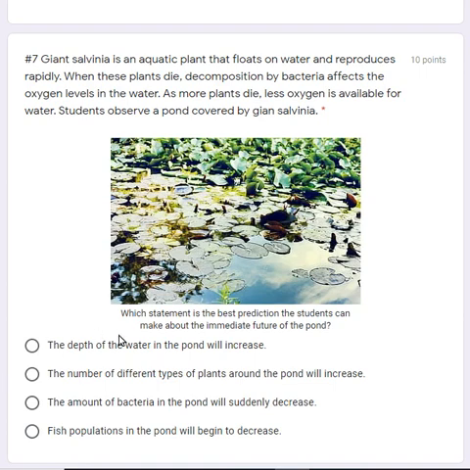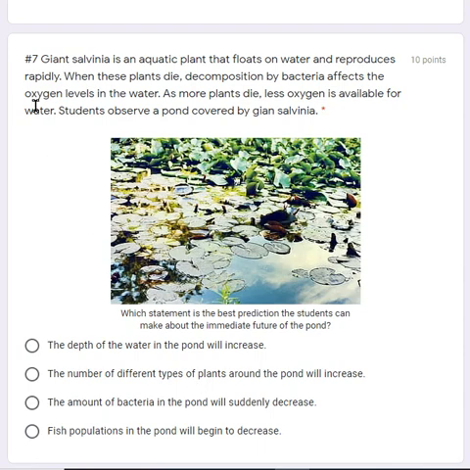Which statement is the best prediction the students can make about the immediate future of the pond? The depth of the water in the pond will increase. The number of different types of plants around the pond will increase. The amount of bacteria in the pond will suddenly decrease. Fish populations in the pond will begin to decrease.